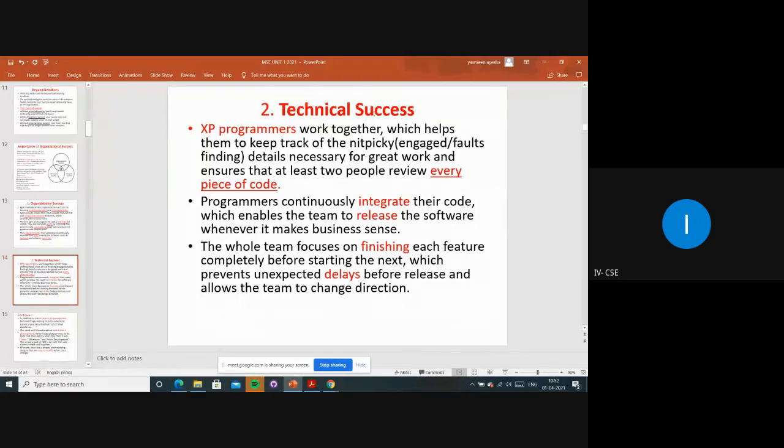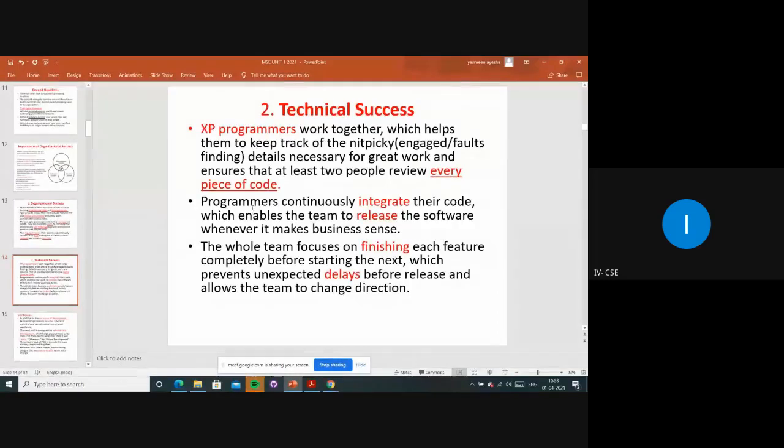So technical success means, once the product has been released, don't think that our work is finished once it is released. Even after release, some people keep working on it. Every time they will be keeping some track of it, what problems are arising, any issues there are, and they will be updating like that, right?